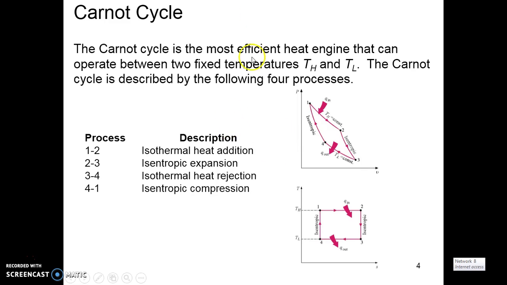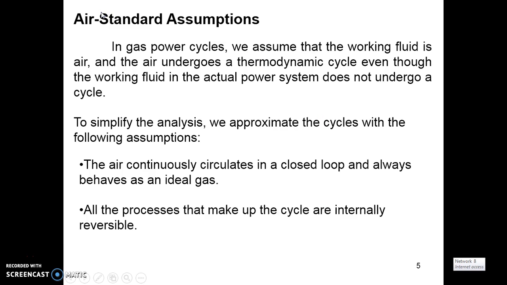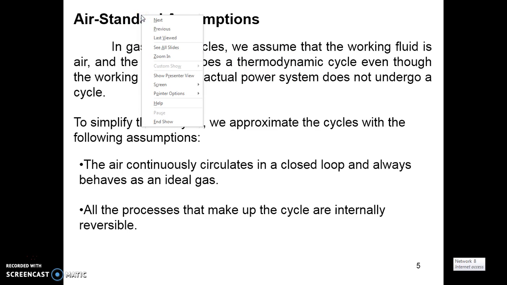For all the gas power cycles, we have the Carnot cycle as the ideal cycle. The assumption is that the working fluid is gas for the gas power cycles. The air undergoes a thermodynamic cycle, even though the working fluid in the actual power system does not undergo a cycle.